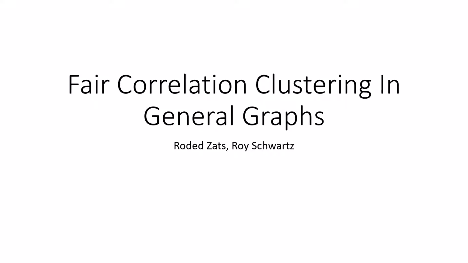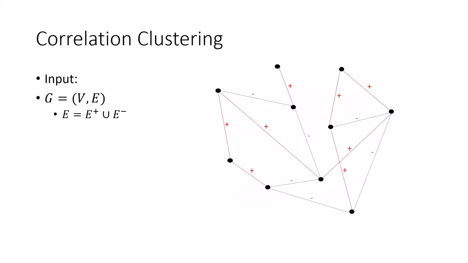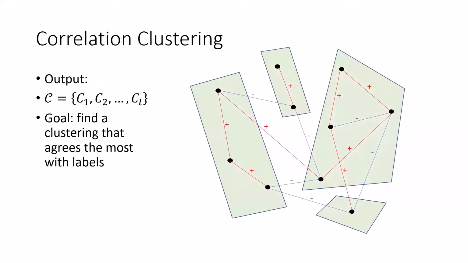So let's start by introducing correlation clustering. In this problem, we're given a graph where each edge is labeled with either a plus label or a minus label. Semantically, the nodes represent objects, and the plus edge represents similarity between these objects, and the minus edge represents dissimilarity between these objects. The goal is to partition the nodes into groups, or a clustering, such that this clustering is the most consistent with the labels of the edges.